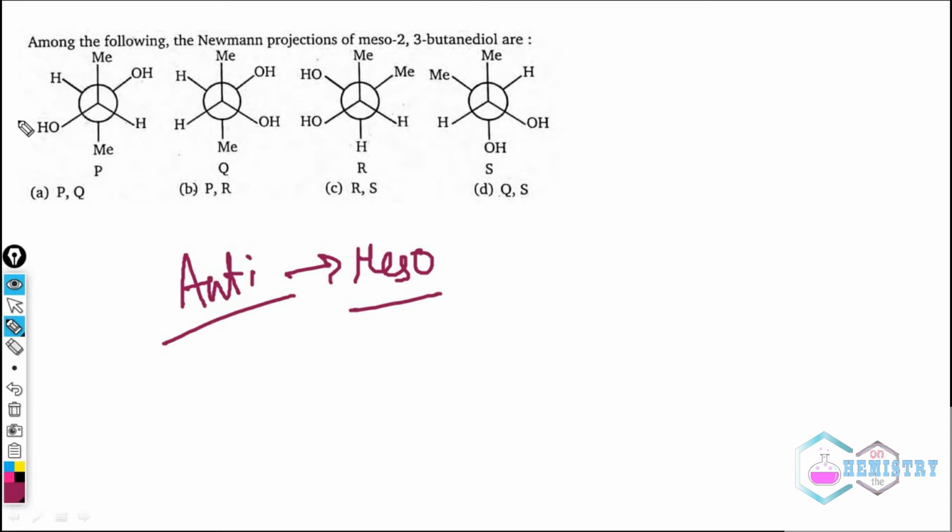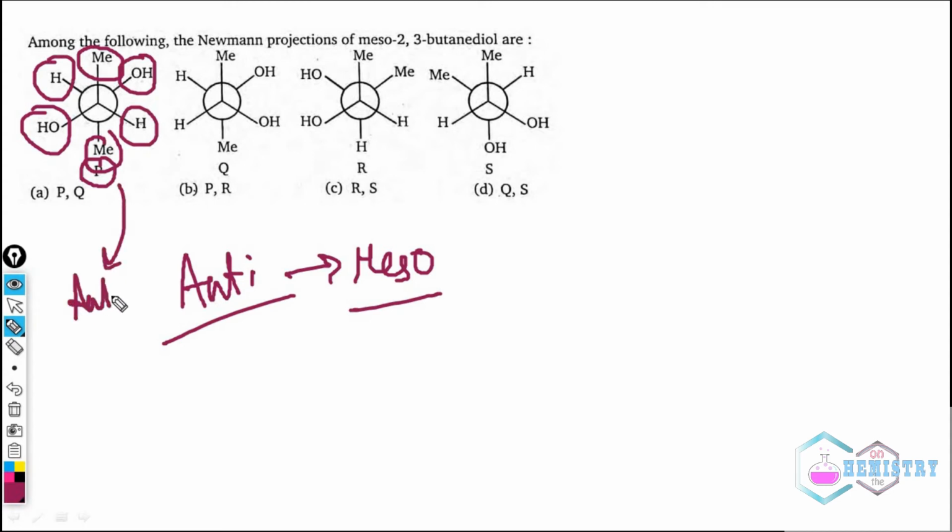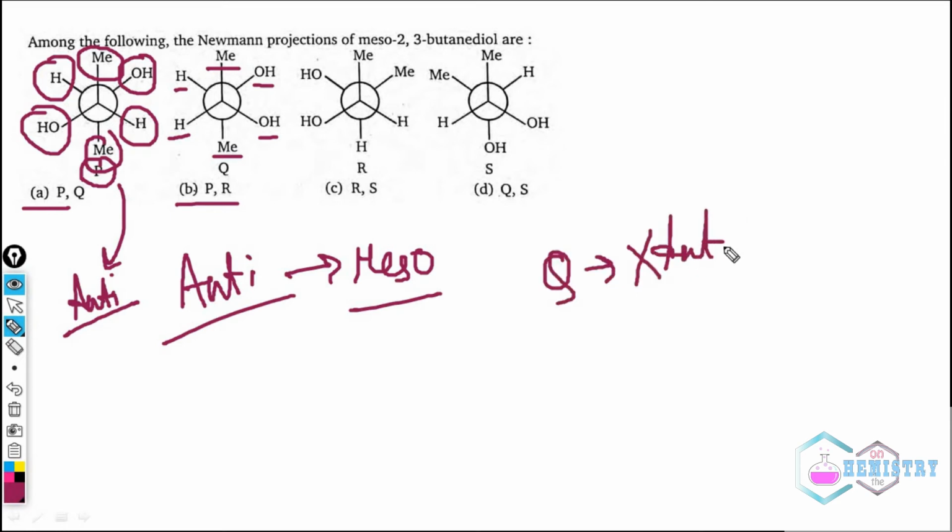So we just need to find out which among these are anti. We can clearly say that P is anti. Why? All the groups are anti to each other. So obviously P is anti, so P will obviously be the answer, and either A or B will be our correct answer. So let's talk about Q and R. Now in Q, Me and Me are anti, but OH and H are in gauche position. So this will not be anti. So Q is not anti.